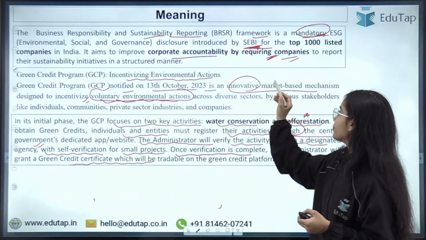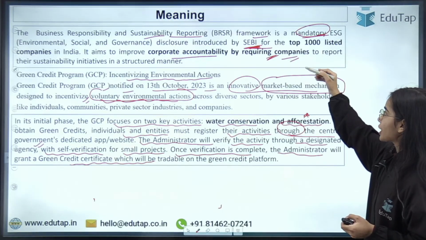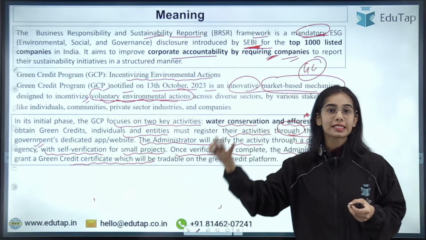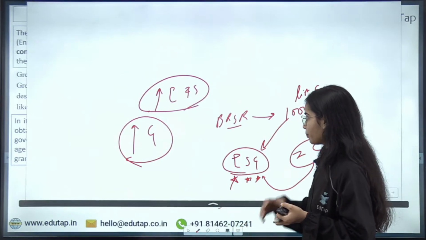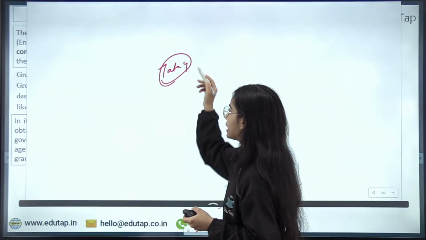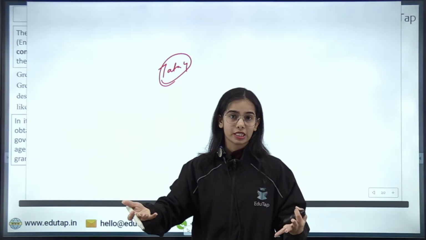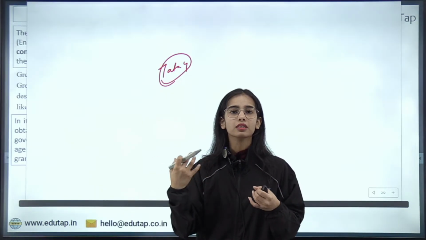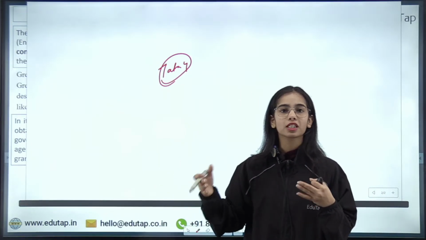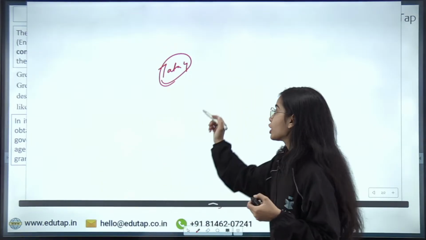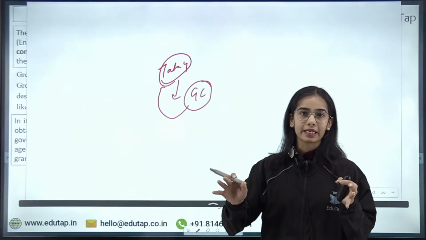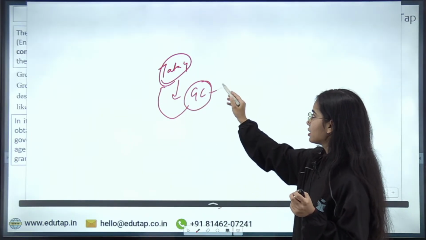That's why it is a market-based mechanism, because you can purchase and you can sell the green credits. Let's take the example of the Tata Group. Let's say the Tata Group is doing a lot of afforestation in different areas, in the wastelands or on the river banks, as well as water conservation activities. So they have got a lot of green credits, and these green credits are available.